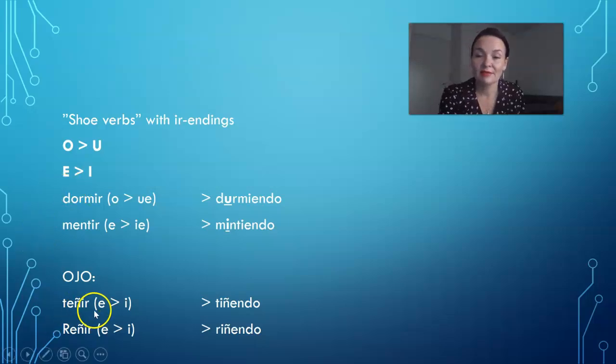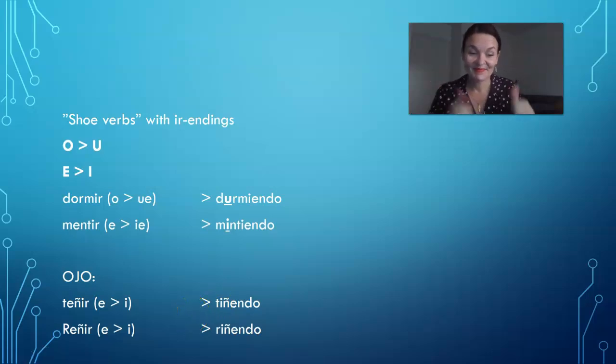Okay, and then just to remind you that if you have ñ here, like teñir or reñir, and there are this kind of stem-changing verbs with ending ir, so you just put tiñendo, riñendo. There's no i here. Okay? So if you have ñ, you just have to take off i there. Okay, that's all. Gracias.